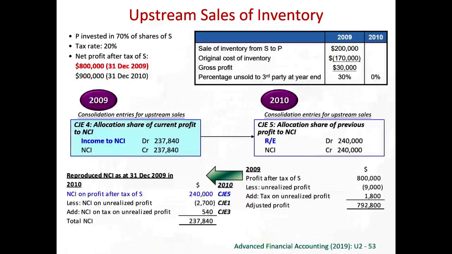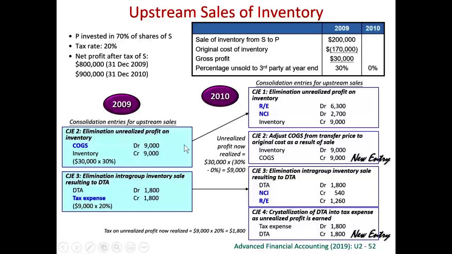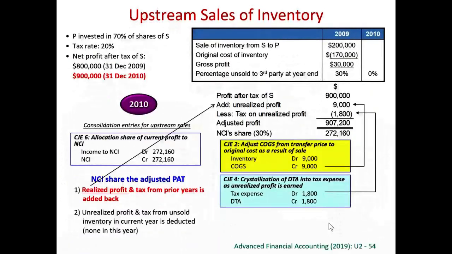And then we know that in the current year, in journal number 2, you have credited cost of goods sold. Journal number 1 has no impact on current year profit. Journal number 2, you credit cost of goods sold, that means the profit should go up. Journal number 3, no adjustments for the current year profit. Journal number 4, you debit tax expense. So therefore, the profit should go down. So because of journal number 2 and journal number 4, we have to adjust for the current year profit.